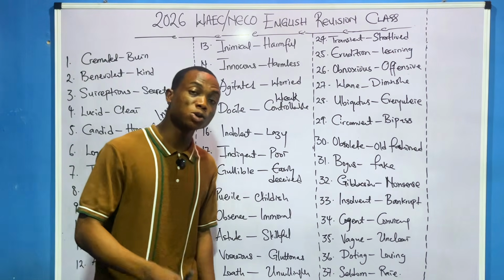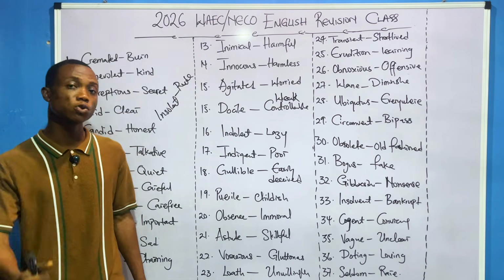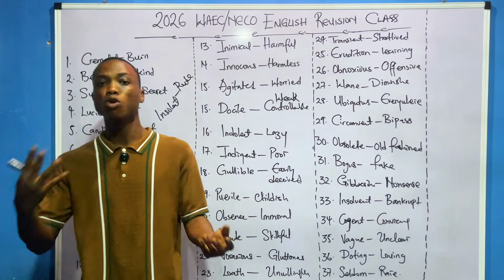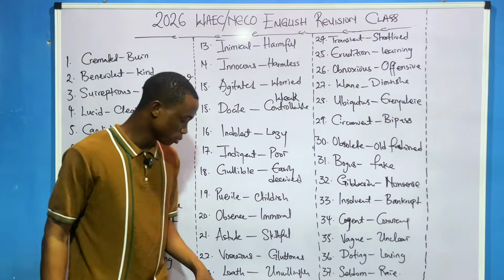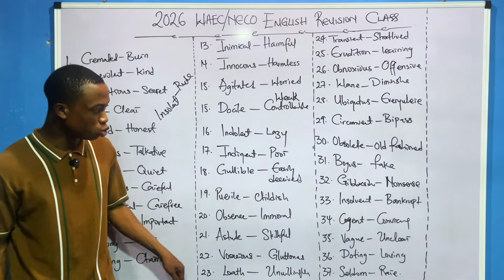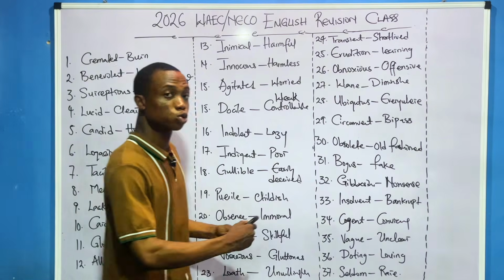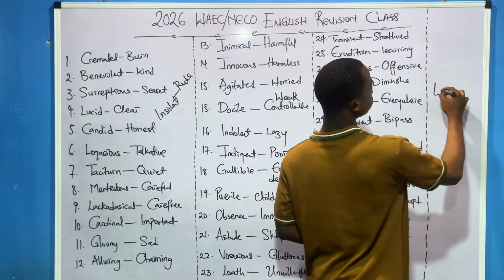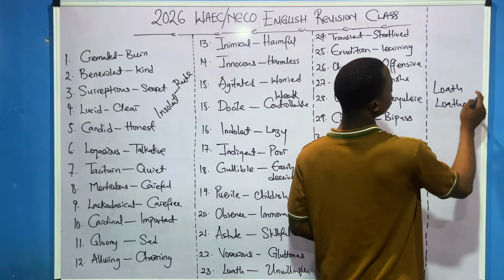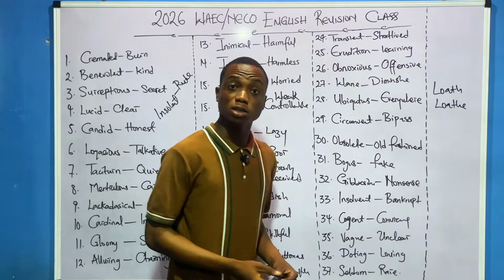Astute, somebody that is skillful, that is upright and skillful. Voracious, somebody is voracious. That person eats too much. That person is a glutton. Loath means what? Unwillingly. You understand? Loath, there are two. There is one like this. There's one like this. You understand? They're not the same thing, they are different.